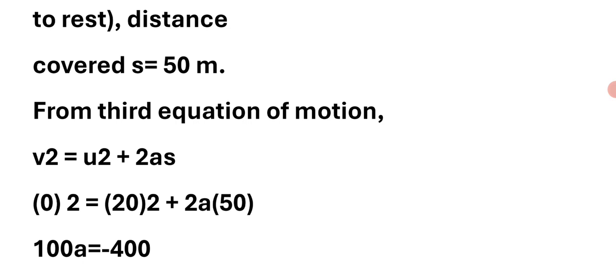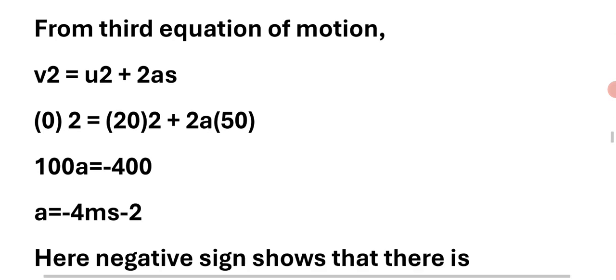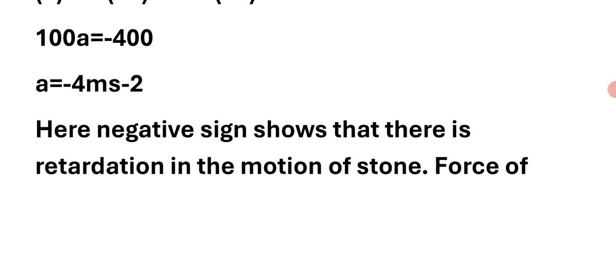From the third equation of motion, v square is equal to u square plus 2as. 0 square is equal to 20 square plus 2 into a into 50. 100a is equal to minus 400, so a is equal to minus 4 meter per second square. Here the negative sign shows that there is retardation in the motion of the stone.